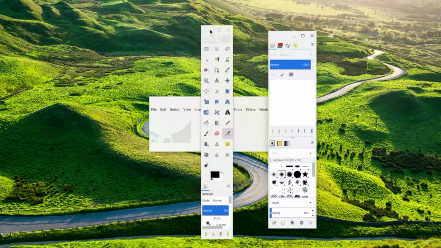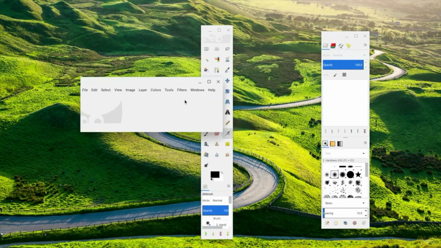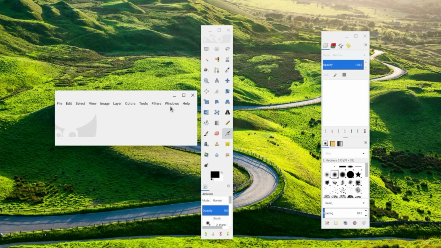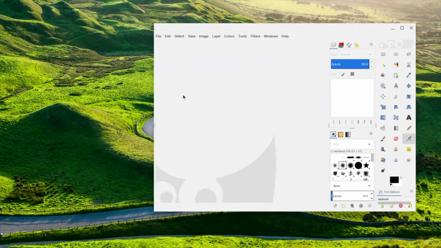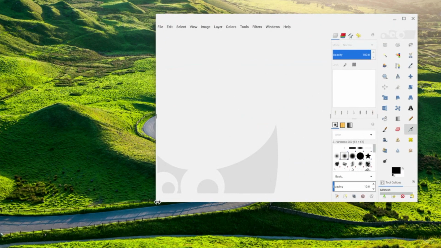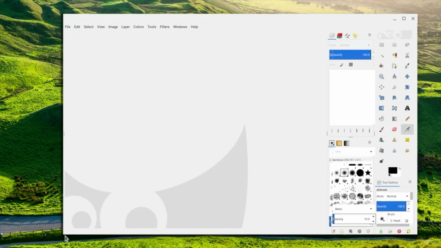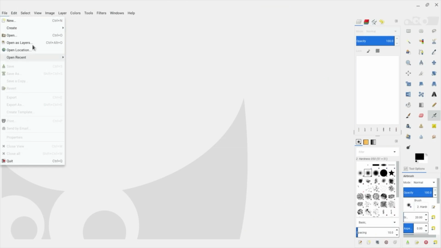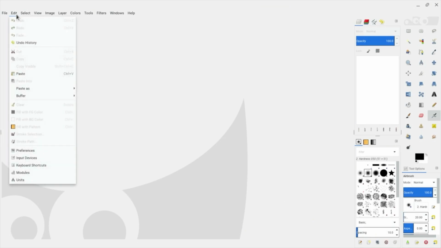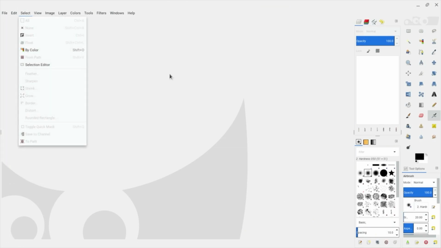Oh no, what a mess, you might say, but this is no problem. You just go to this main window and click on Windows and single window mode. There you have it. Now you can change the size, go full screen and so on, and export images in whatever file extension you want.